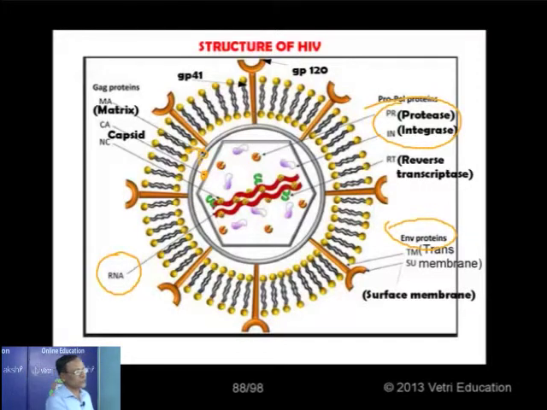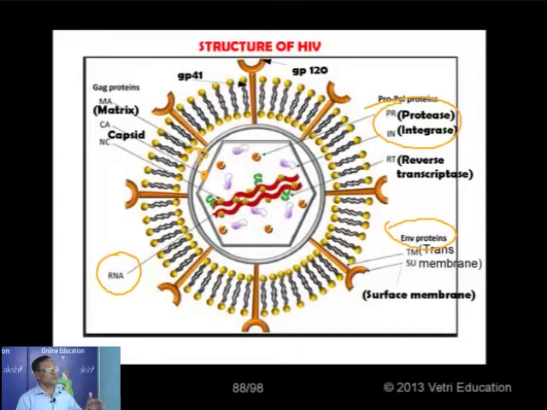The stem is called the transmembrane envelope protein, and the knob is called the surface membrane envelope protein. So we have different types. This is a simple organization of a complicated structure, and we get more information when we come to higher classes.